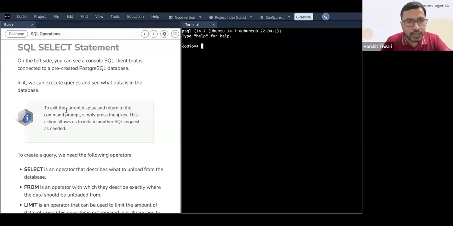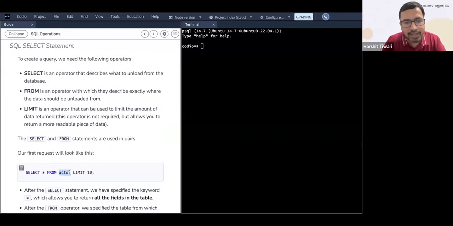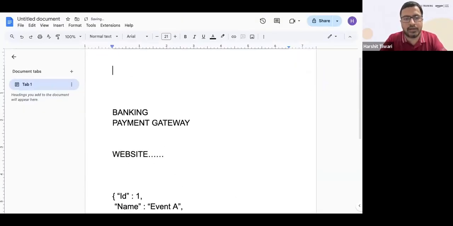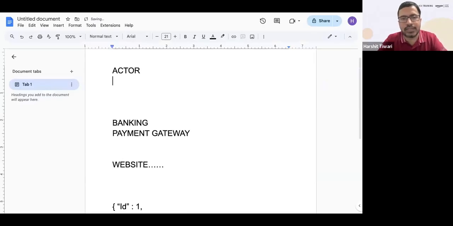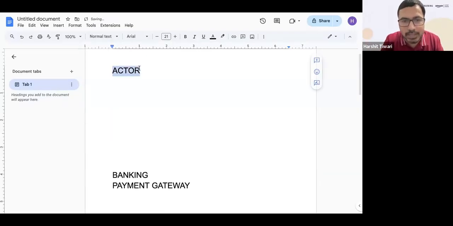First we'll see the data. An actor table. See, the actor table is already created. Codio has already created a table called actor, which has the data about actors. Now I want to access the data here, and I want to see what is inside this table. Because right now we cannot see anything. It's a blank screen.